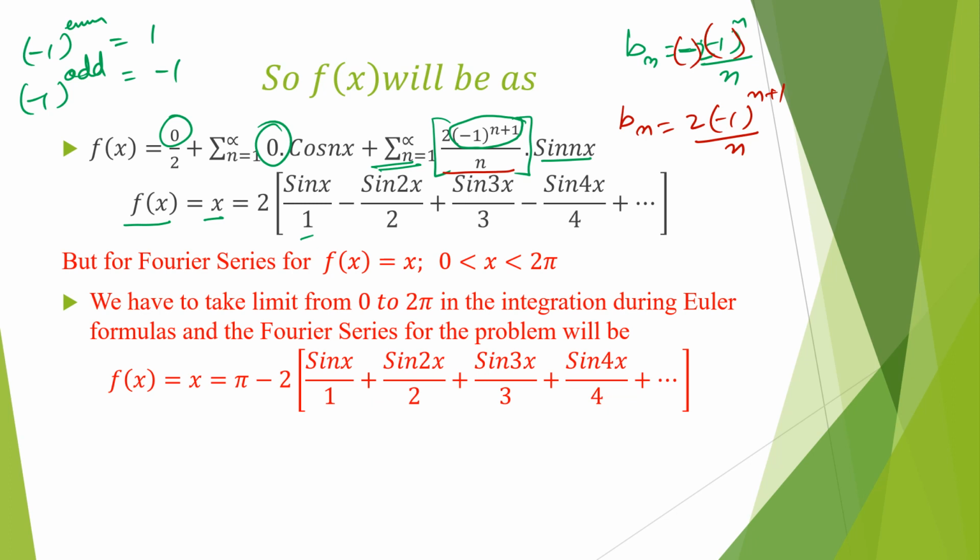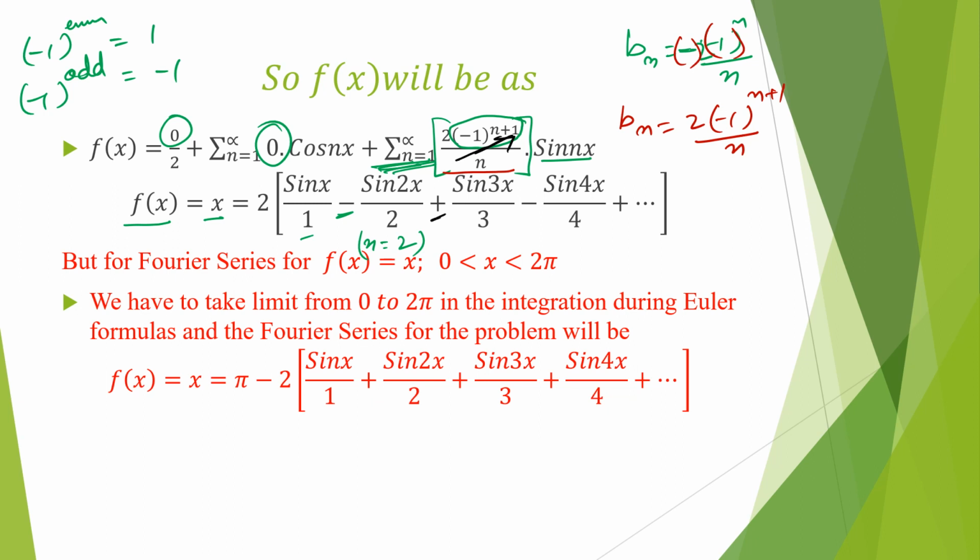Now again opening this summation for n equal to 2, sin 2x upon 2, but (-1)^3 will be negative, so it is negative over here. Again for 3, sin 3x upon 3, n is replaced by 3, and (-1)^(3+1), that is 4, so it is even over here.